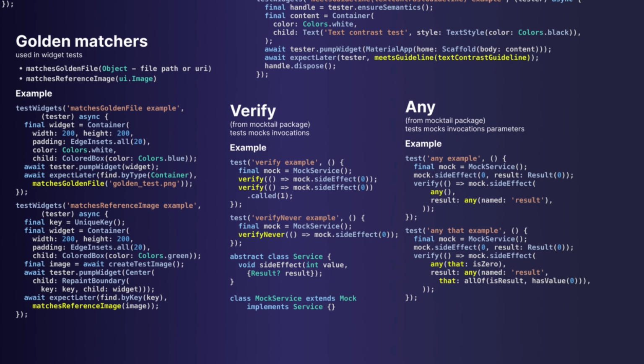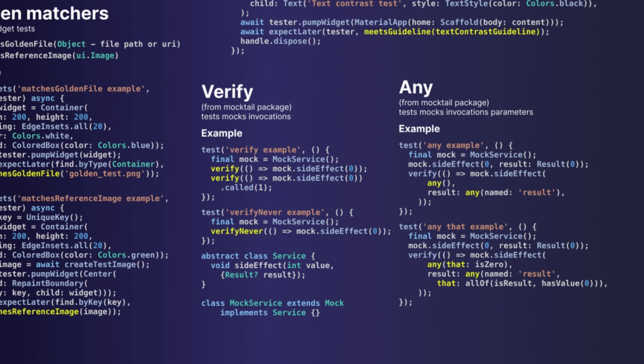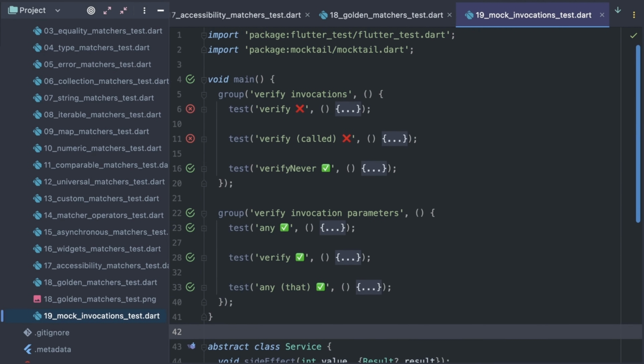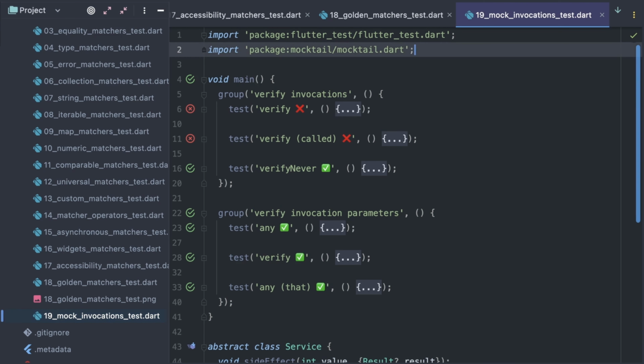And finally, the last topic for today is testing mock invocations and parameters. So far, we have used expect or expectLater functions to compare the results of some operations with the expected values. There is another category of checks developers constantly perform, ensuring that some side effect was triggered. For that, I am using the mocktail package.